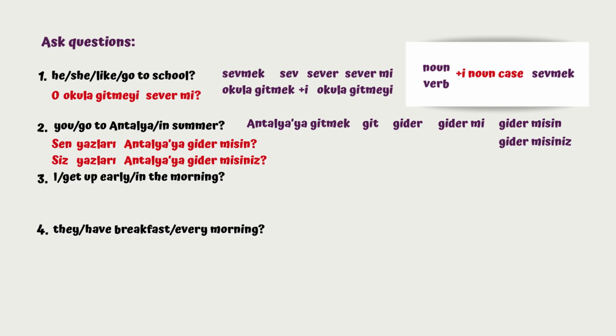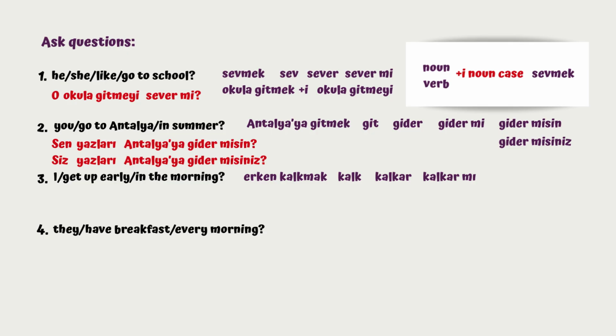Number 3, we have I get up early in the morning. So we are asking, do I get up early in the morning? Let's take a look at get up early. How do we say that in Turkish? Erken kalkmak. I will get rid of mak. I have kalk. It's one syllable word again, so it's going to be er. So last vowel is a, so it's going to be ar, kalkar. I'm going to attach a question form suffix, mi, mı, mu, mü. Last vowel of kalkar is a, so it's going to be mı, kalkar mı.